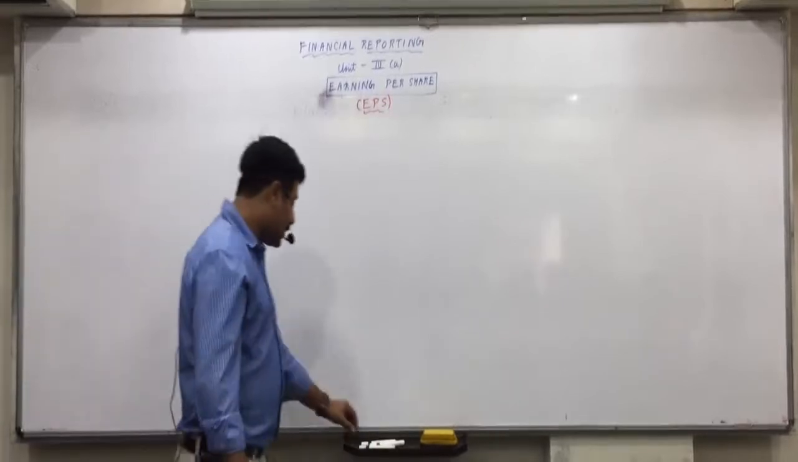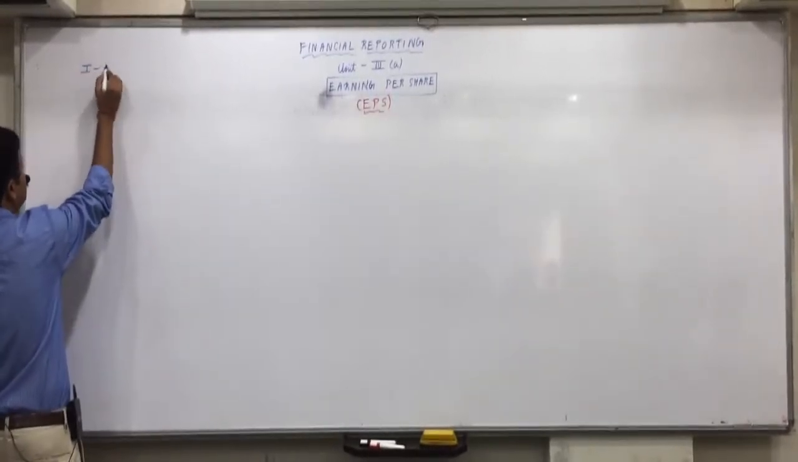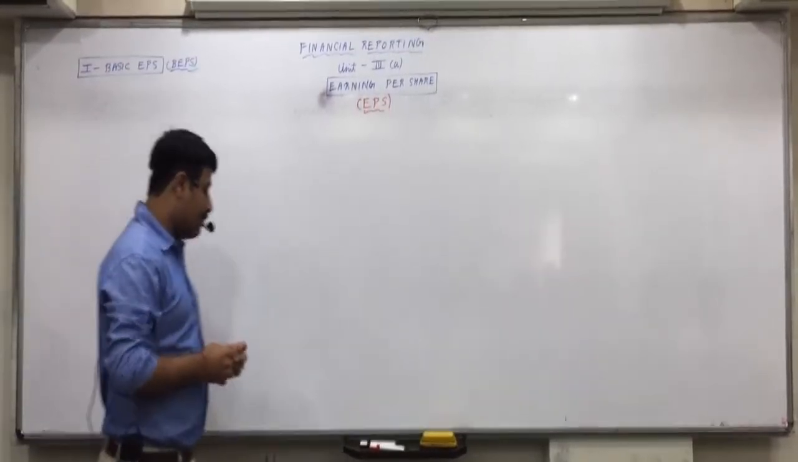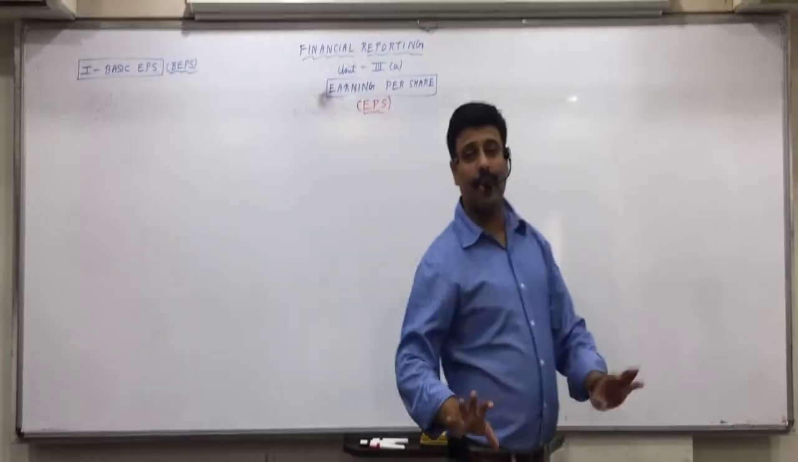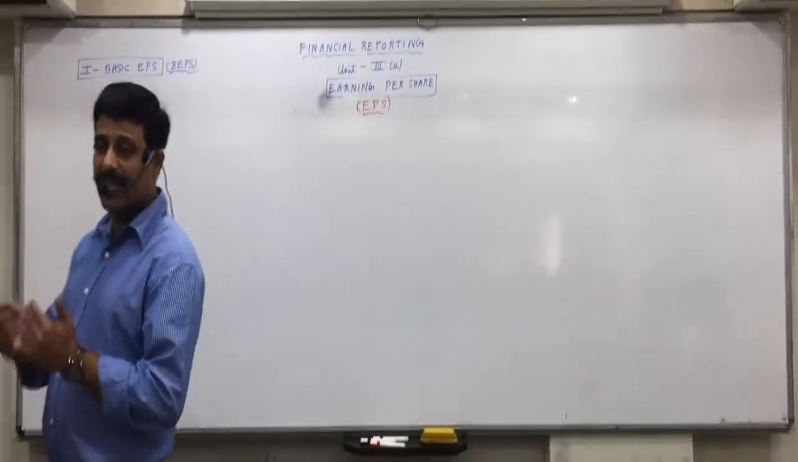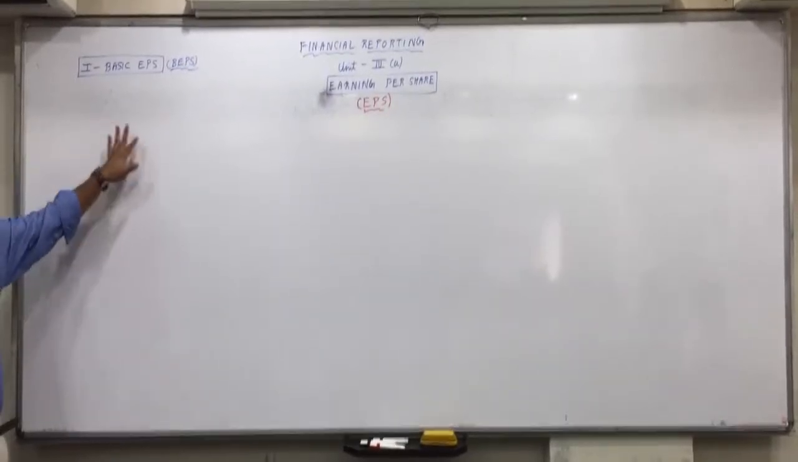First of all, the chapter is divided into two parts, wherein the first part is called basic EPS. The second part is called diluted EPS. Presently we concentrate only on basic EPS. When we come to diluted EPS, I'll explain what the difference between the two is. First part of the chapter is basic EPS.